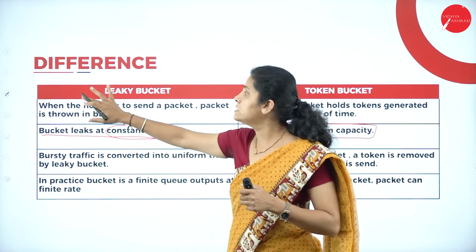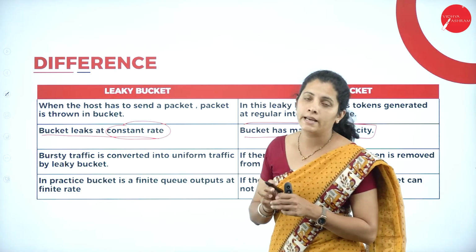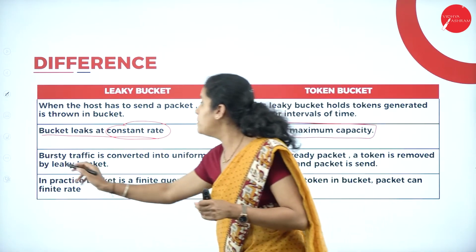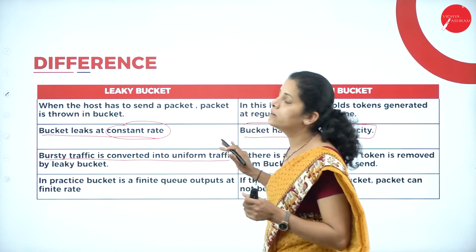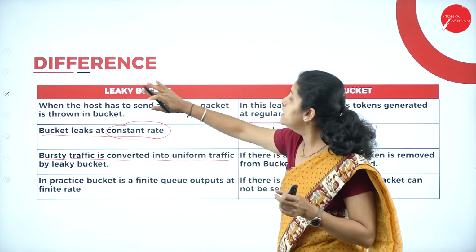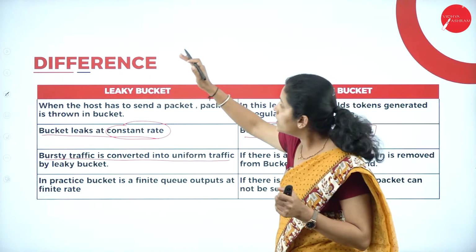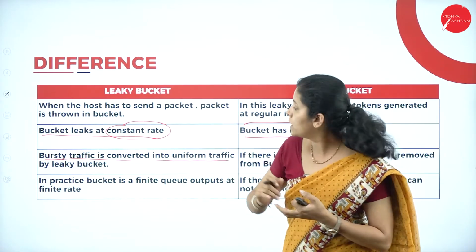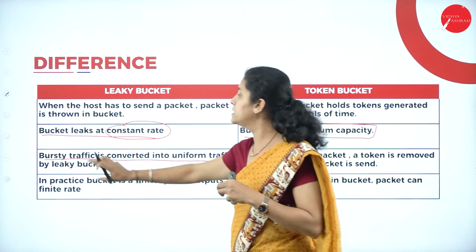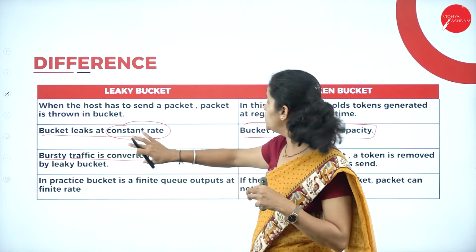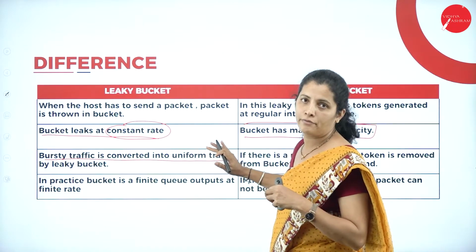Then the next difference under leaky bucket algorithm is that bursty traffic is converted into uniform traffic. That means the leaky bucket algorithm is mainly designed to convert a huge amount of traffic, that is bursty traffic, into uniform traffic.